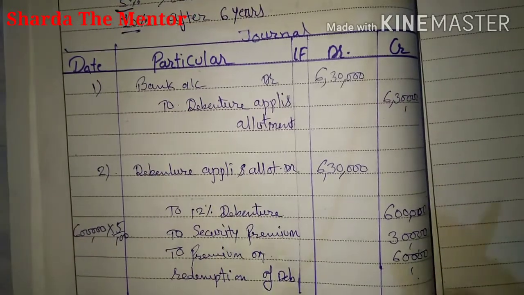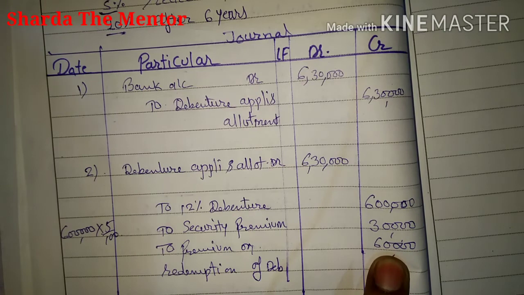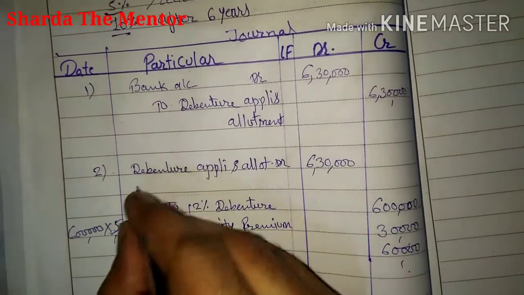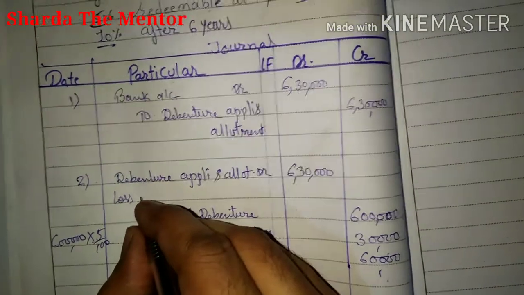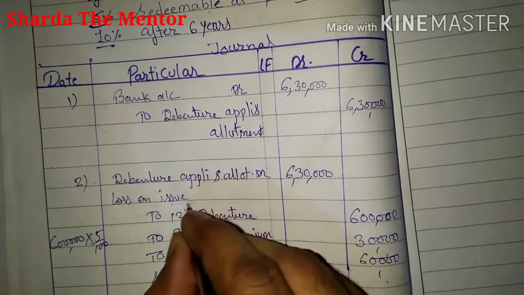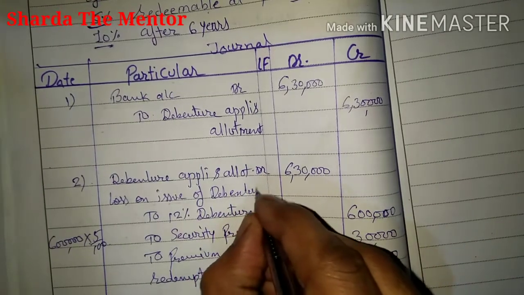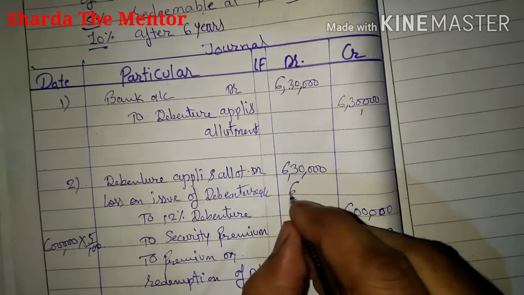As in the previous entry we have seen that whatever be the premium on redemption of debenture, that amount we will transfer, or for that we open an account on the debit side, loss on issue of debenture account, that is 60,000.